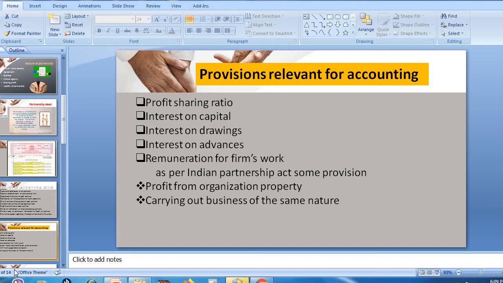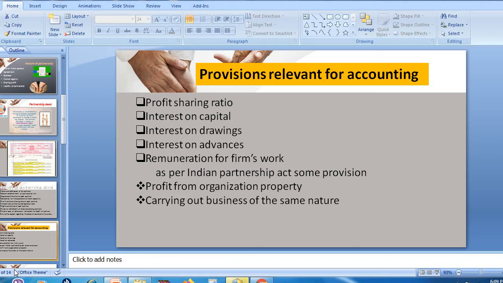Next one is interest on capital. No partner in an organization is entitled to get interest on capital, because capital is what? The amount which they have contributed in an organization, and they are not entitled to get any interest or return on that capital. If we deposit money into a bank, we get interest on that deposit, right? But money which is contributed to the organization is not entitled to get any interest.